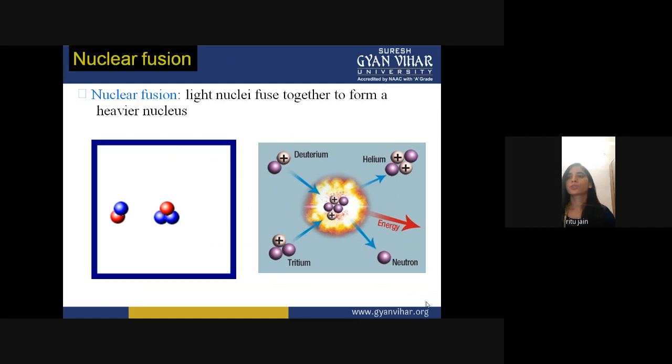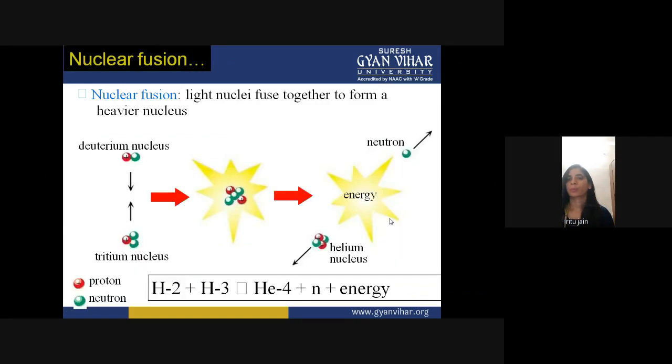Light nuclei fuse together to form a heavier nucleus. So you can see over here deuterium, helium, neutron, and tritium, and energy is released. Nuclear fusion, light nuclei fuse together to form a heavier nucleus.